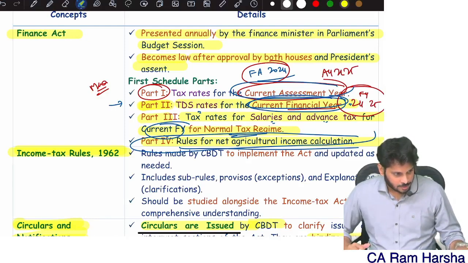I'm getting some money, some cash, some consideration, some benefit. And it's a capital receipt. That is taxable only if there is a specific provision in the income tax law. If there is no specific provision, capital receipt is not taxable. Revenue receipt, by default it is taxable unless otherwise exempted.